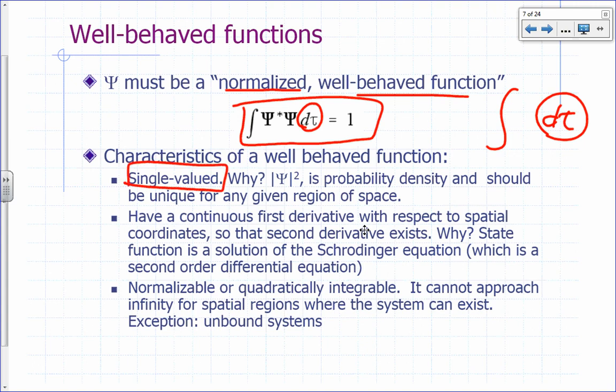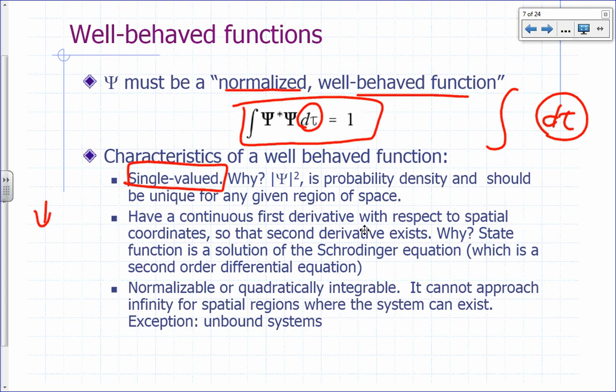What do we mean by single valued? For any given location, psi squared can only have one possible value. Why is that? Well, because we have to interpret it as probability density, it must be unique. It has to have a unique value at a given location.